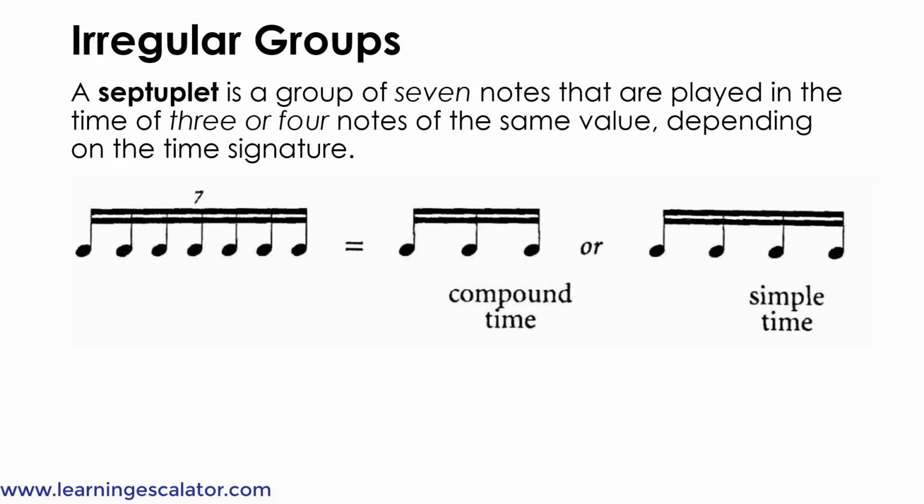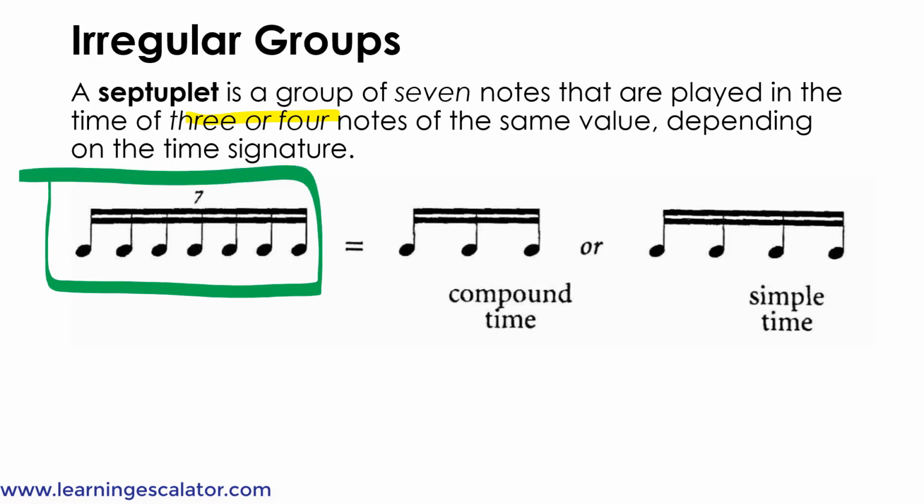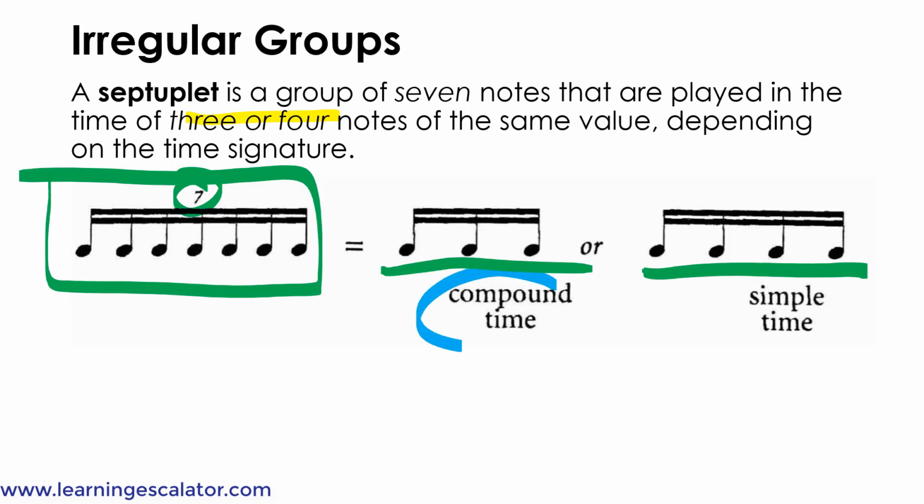A septuplet is a group of 7 notes that are played in the time of 3 or 4 notes of the same value, depending on the time signature. So there's 7 notes with a 7 on the top. That means it's played in the time of 3 of those notes or 4 of those notes. So it's 3 of those notes if it's compound time. If it's simple time, then it's 4 of those notes.